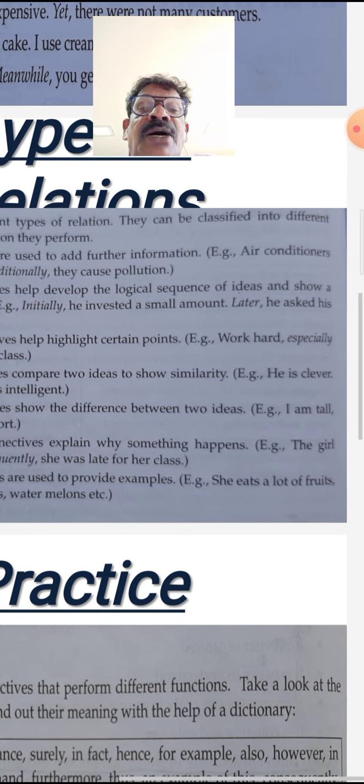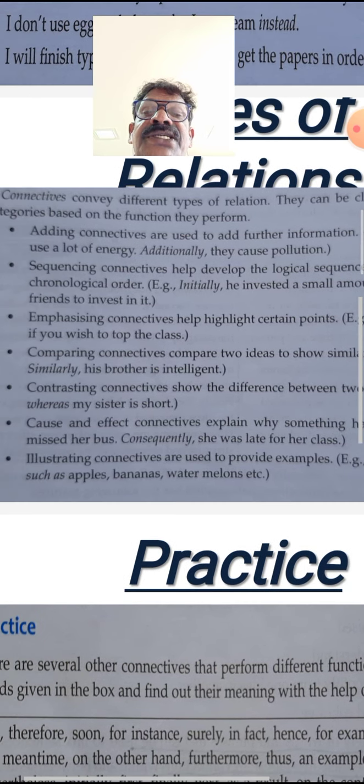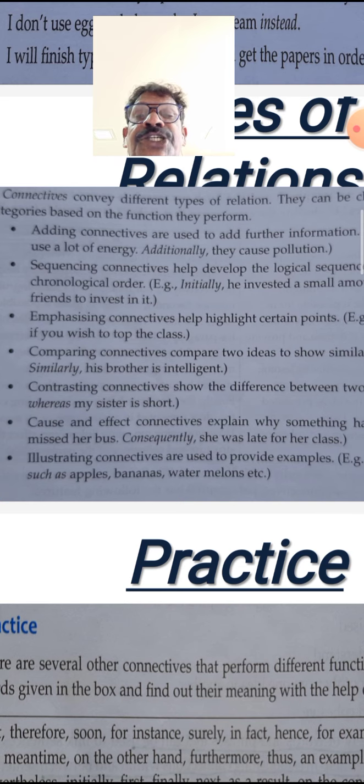Look at the example. Air conditioners use a lot of energy, that means power. Additionally, they cause pollution. That means air conditioners consume a lot of power or energy, and also they cause pollution.